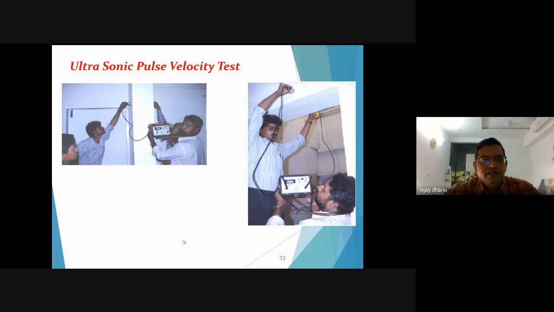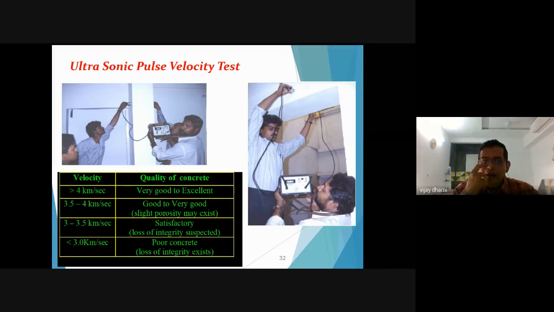This is the UPV test. These are the transducers. You can apply them on both faces of the surface and take a velocity. From the value of the velocity, you can have an idea about the concrete quality. This ultrasonic test will not give you the strength of the concrete, but it gives you an idea about the quality of the concrete.